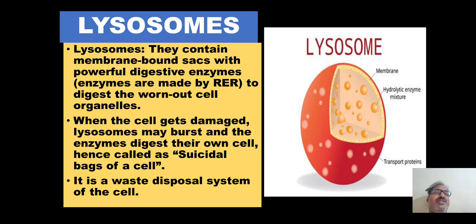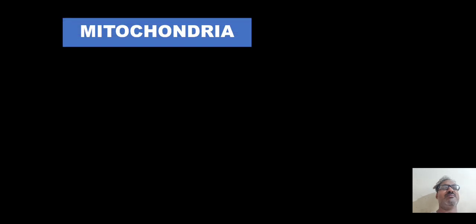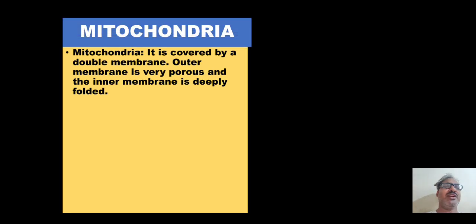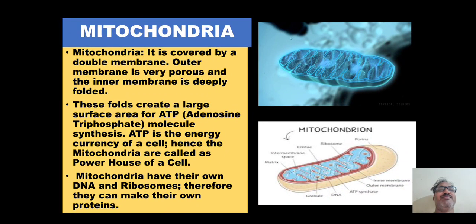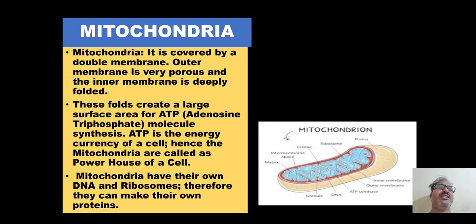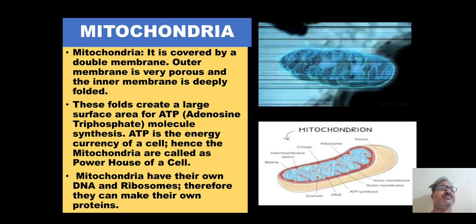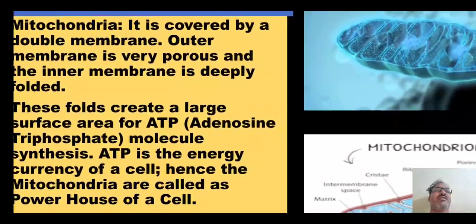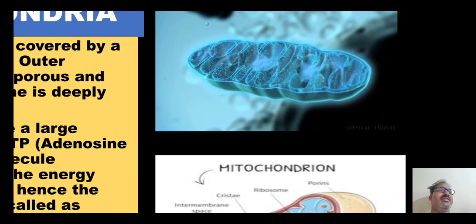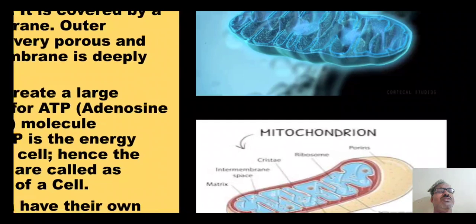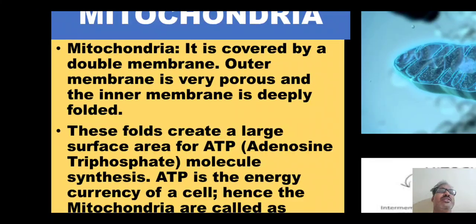It is a natural waste disposal system of the cell. Then we move to the next, which is mitochondria. Mitochondria is also called the powerhouse of the cell. It is a double membrane structure. You can see it's a conical-like structure, oval shape. It is covered by a double membrane structure.